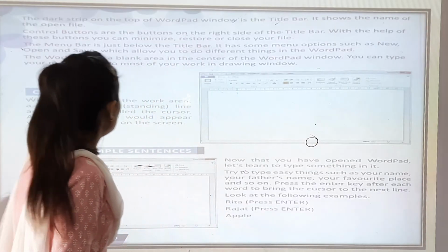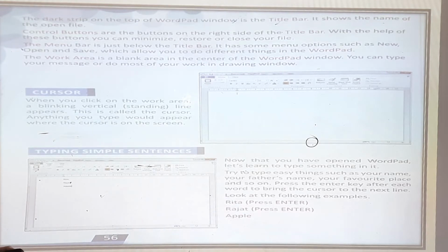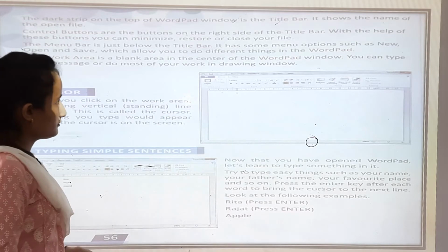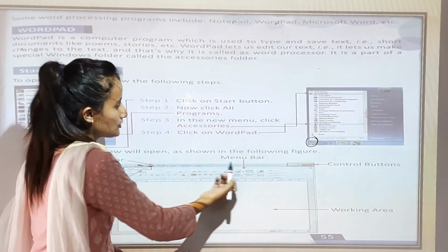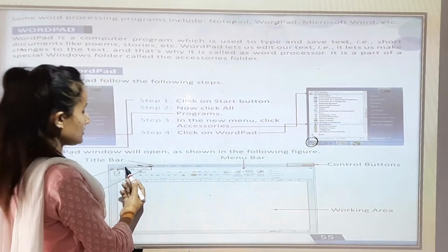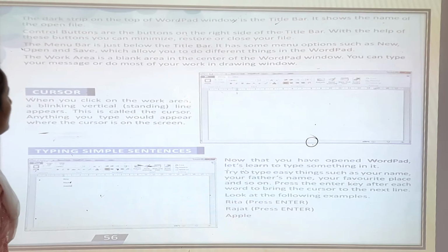Now the menu bar. What is the use of the menu bar? The menu bar is just below the title bar. This is the menu bar, you can see this.